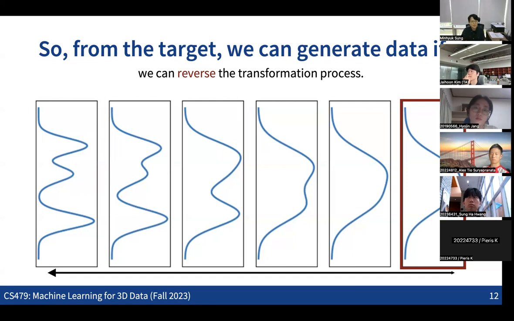What is added in the diffusion model is this iterative process. So this mapping from the data distribution to the target distribution is not a one-step mapping, but a sequential mapping. That's what we are going to see: how we can make this sequential mapping from the data distribution to the target distribution, and how we can also learn the reverse mapping from the target distribution back to the data distribution.